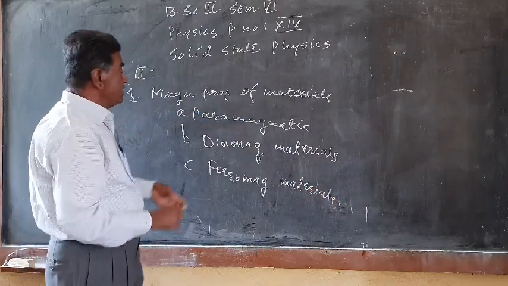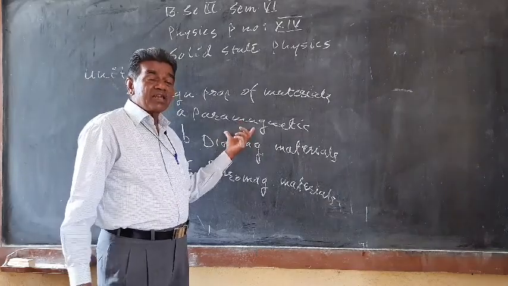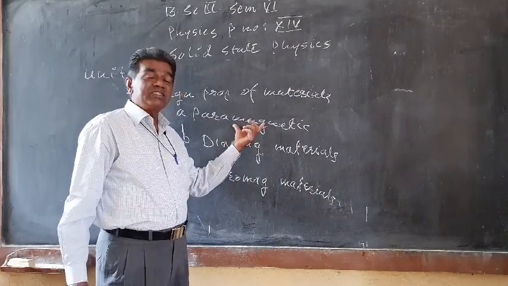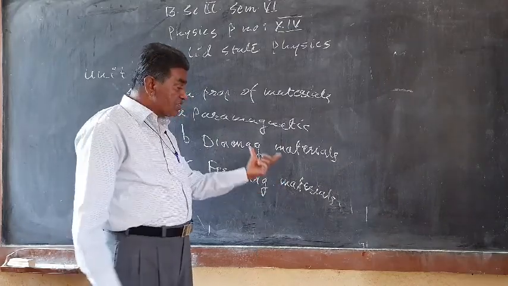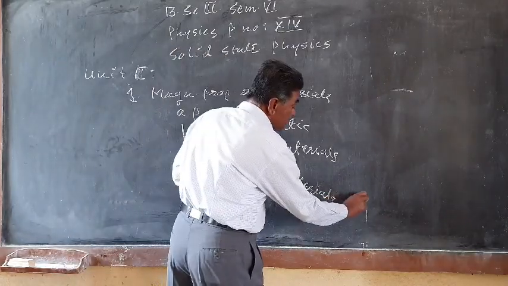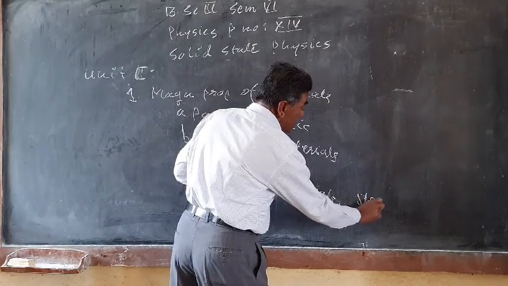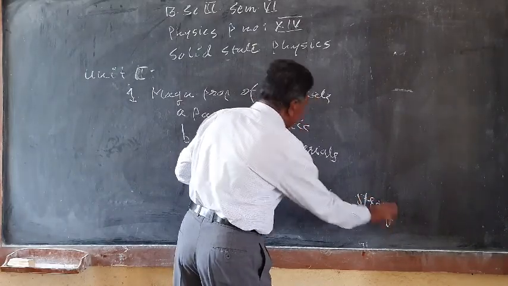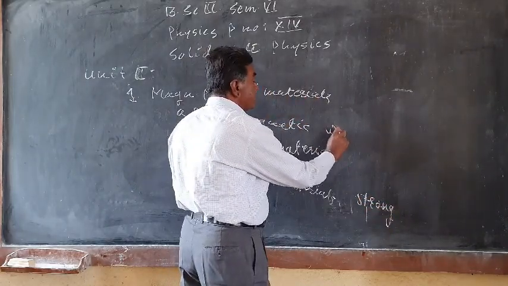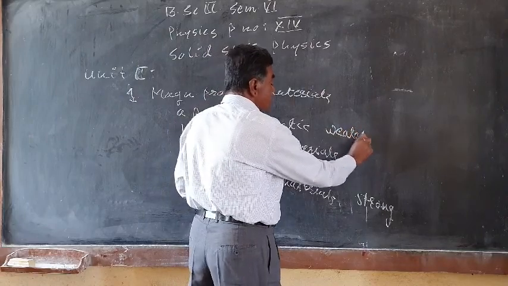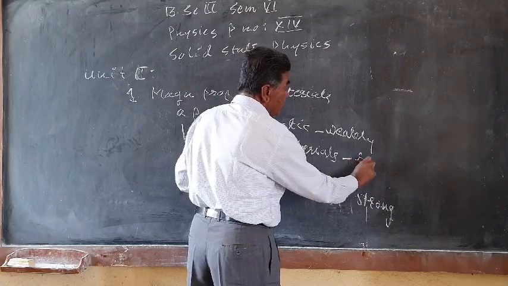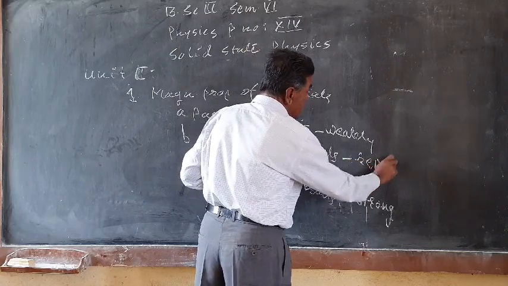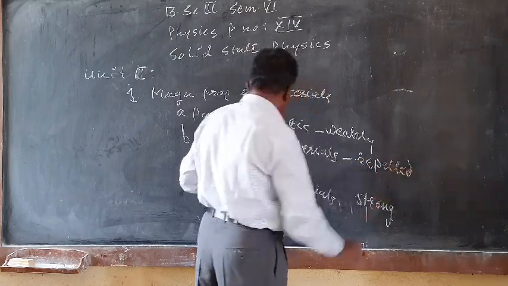When paramagnetic materials are placed in a magnetic field, they are less attracted, while the ferromagnetic materials are strongly attracted towards the magnetic field. Paramagnetic are weakly attracted. And diamagnetic materials are repelled. When placed in the field, they are not attracted, but are repelled by the magnetic field.